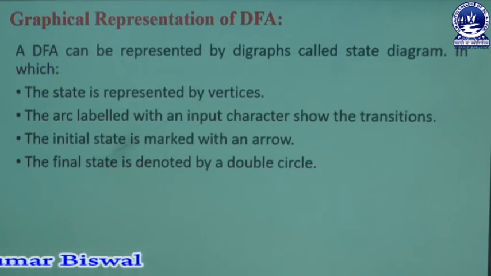In graphical representation the DFA represents its diagram, meaning the state diagram, in four ways. Here the state is represented by vertices. Vertices means it is represented through a circle. Next, the arc labeled with an input character shows the transitions.